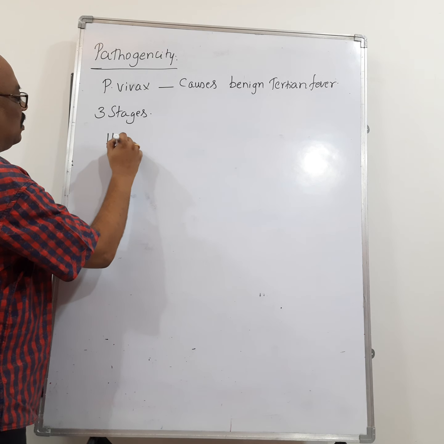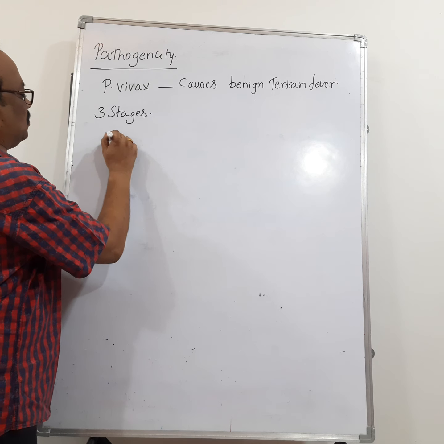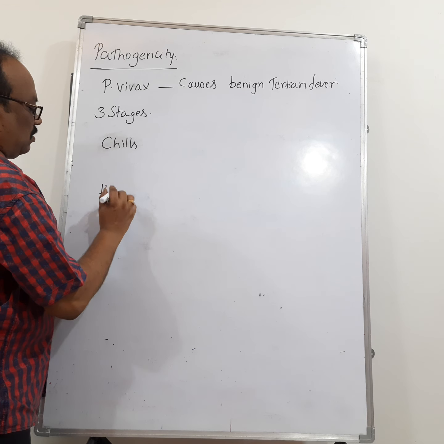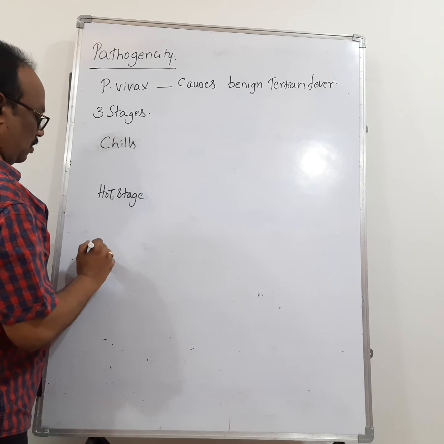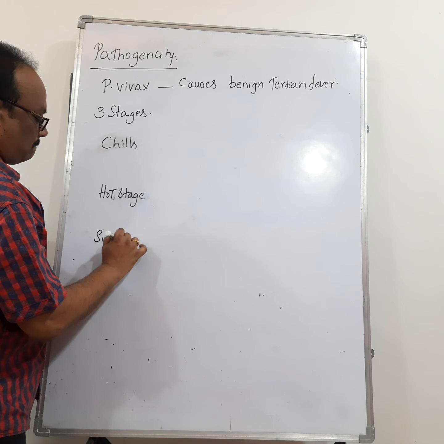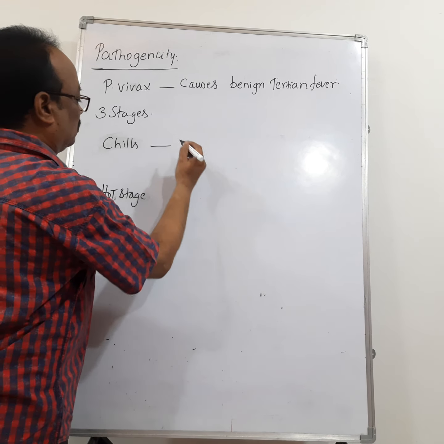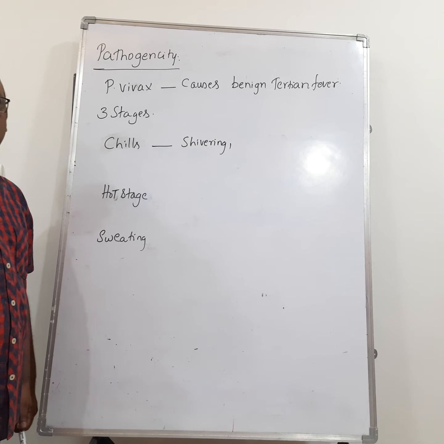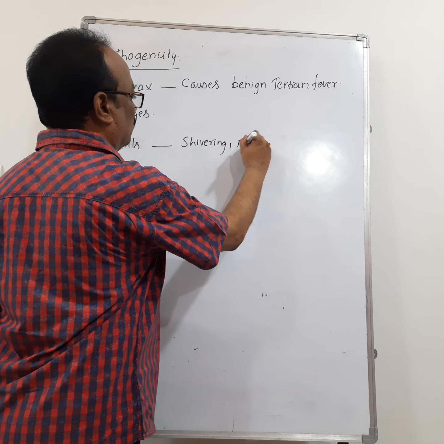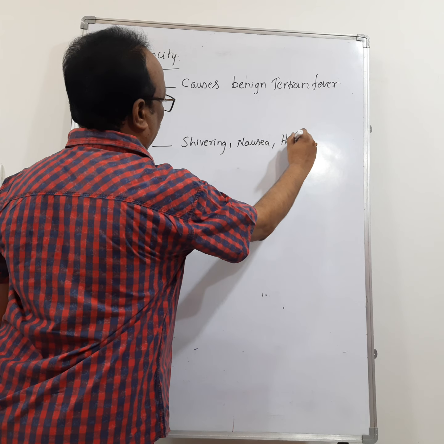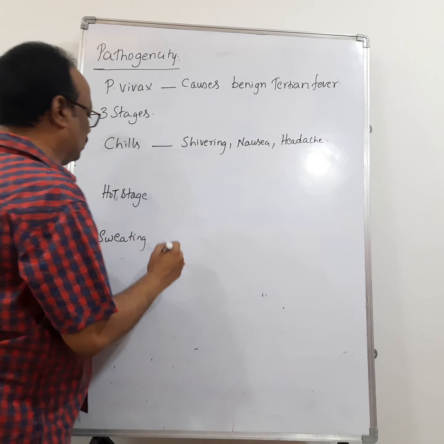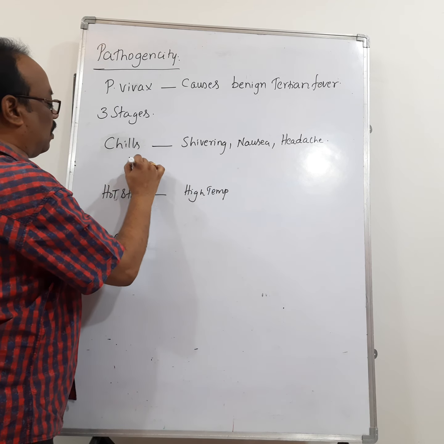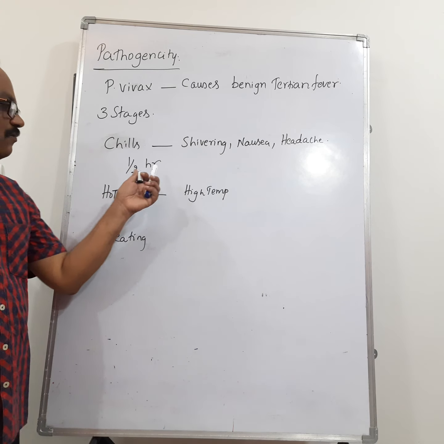First one is chills. Next one is hot stage. Third one is sweating. Right, so what are the chills? Chills include shivering. A person feels extreme cold, he undergoes shivering, nausea, headache. Right, then hot stage, high temperature. Chills occur for half an hour, remember that.